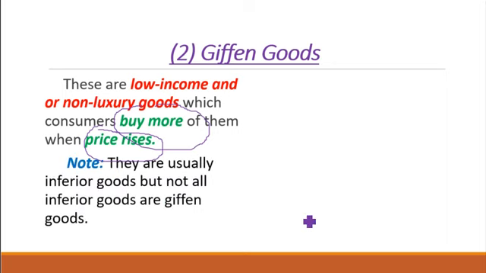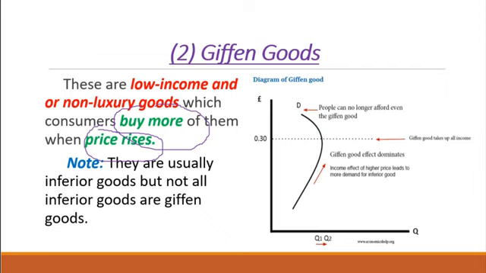It is very simple. It is because this is exactly what they can afford. As a matter of fact, that is the list of the items they can afford. So they have no other option when the prices are increasing than to buy more, because they are essential goods to them. And if you see the graph here, when the price keeps going up, they keep on buying more.